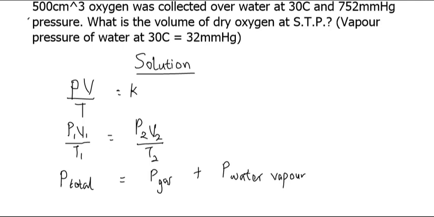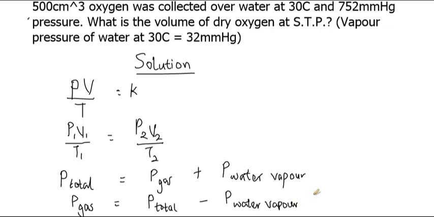Here the gas we are dealing with is oxygen gas. So to get the pressure of the gas at S.T.P, we have to make P subscript gas, that is the pressure of the gas, the subject here. So we have the pressure of the gas equal to total pressure of the gas minus the pressure of the water vapor present in it.